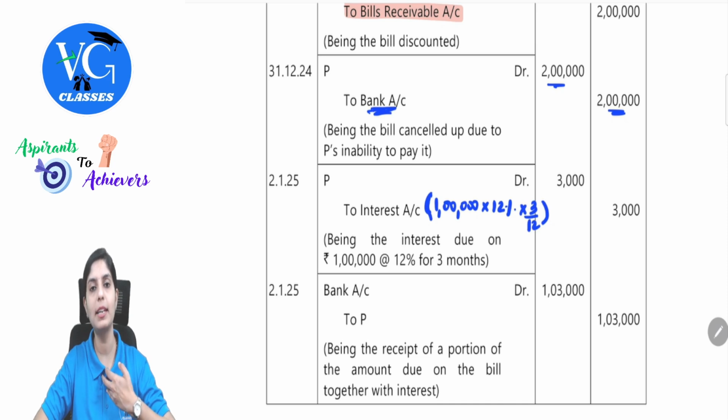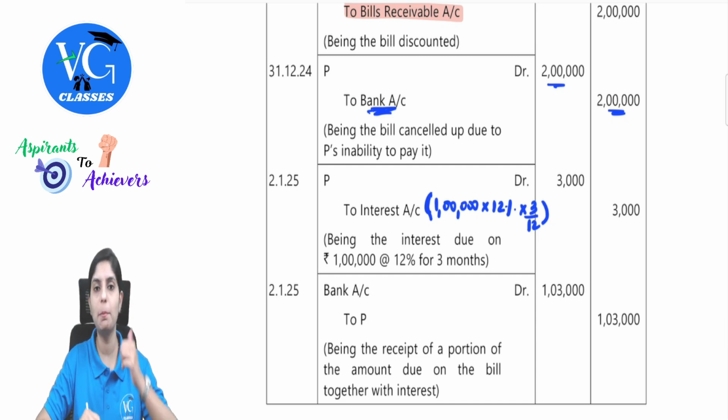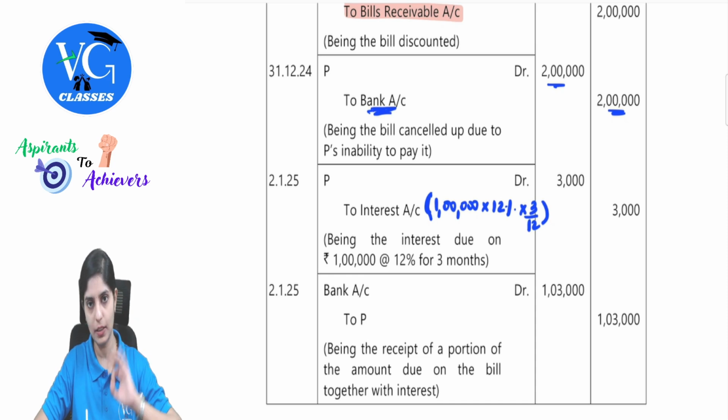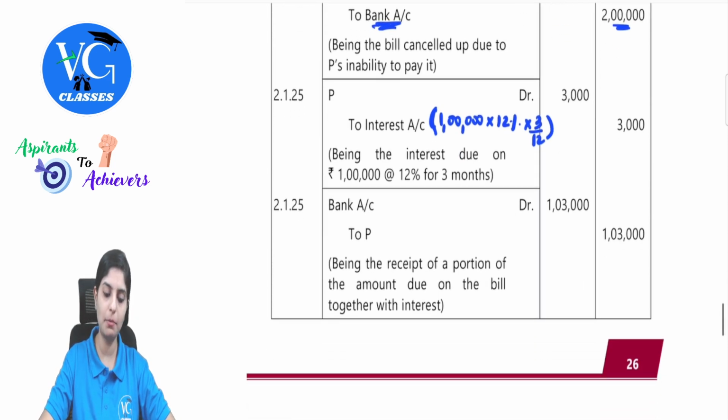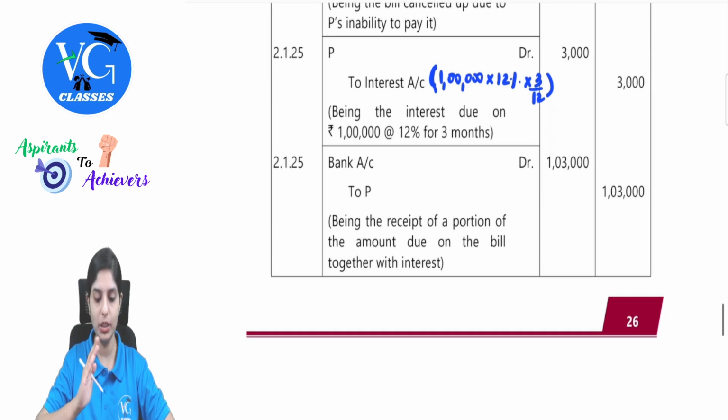Interest, you are writing the entries in the books of Q. Interest for you is an income. So we will have to charge P. So what is the due entry? P account debit to interest account for 3,000. Then on the same date, he is paying it along with 1 lakh. So what will be the entry? You're receiving the money, bank account debit to P, 1 lakh plus 3,000.